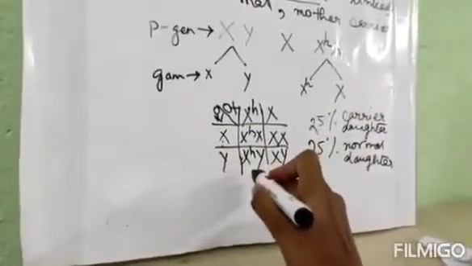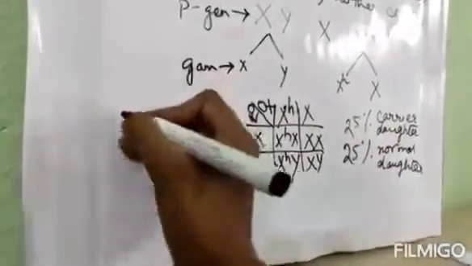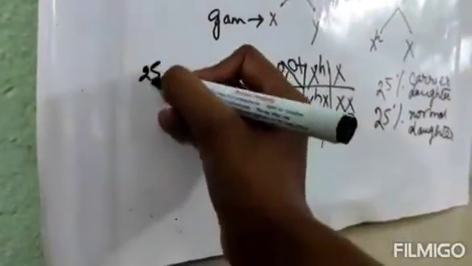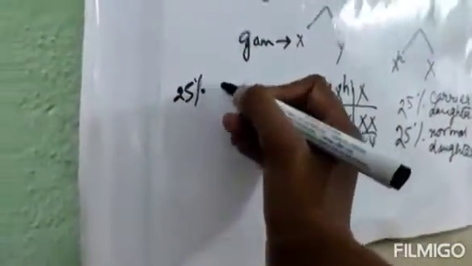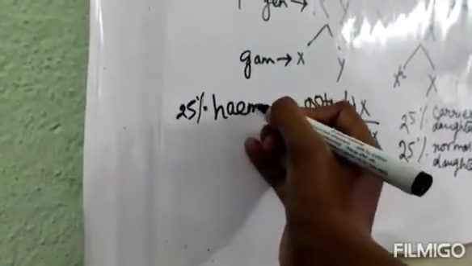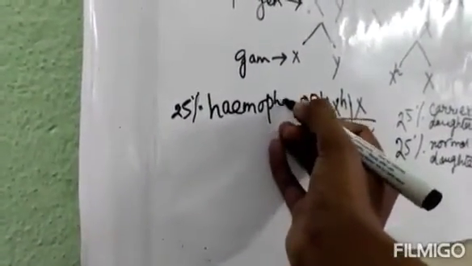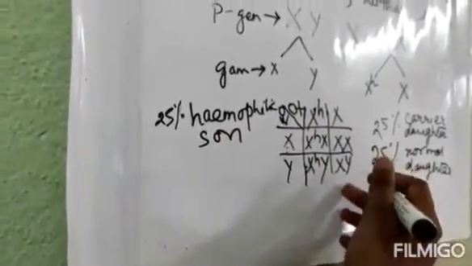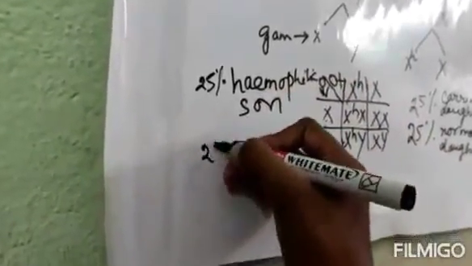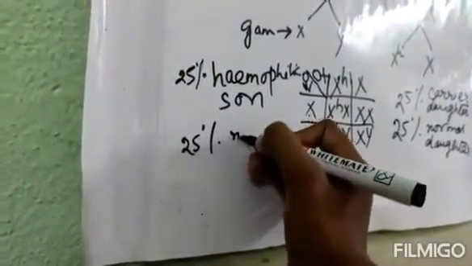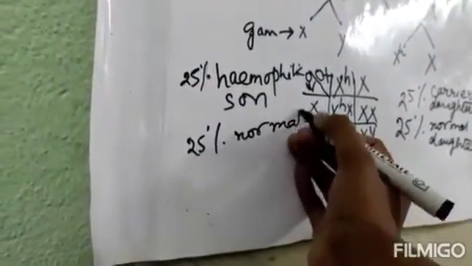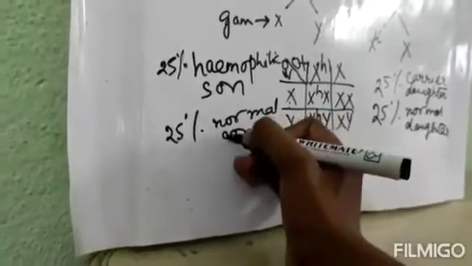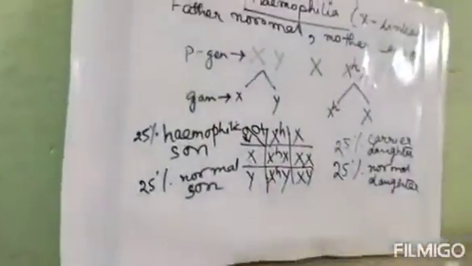Next, this one is XHY, that means 25% hemophilic son. And this XY means 25% normal son. Understood till this much?